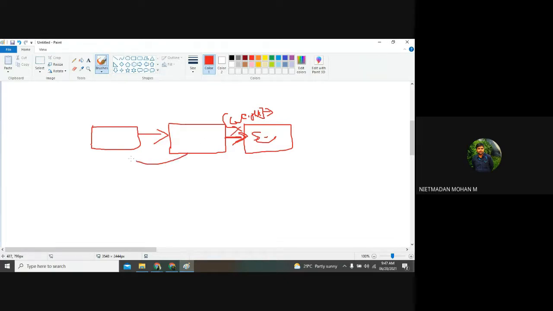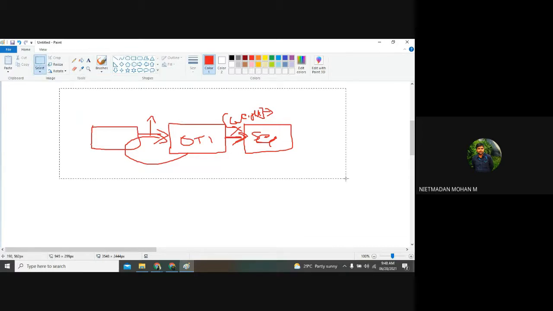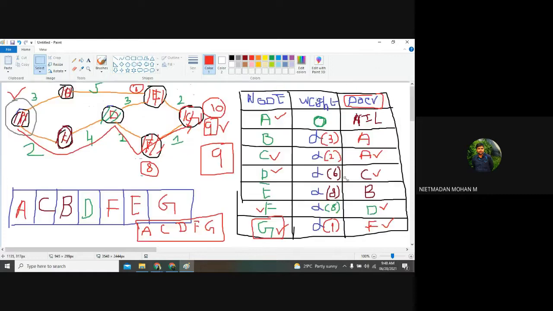Again, it will go to the OTP process. It will send the OTP, and after that you have to type the OTP, and only then will it enter the server. So in such secure cases, if you are going to do any project in secure applications, then you can use this directed weighted graph. If you are using an application like social media, from that point of view, no need to go with the directed weighted graph. You can go with an undirected weighted graph. That will be enough. So it can traverse from one end to another easily.